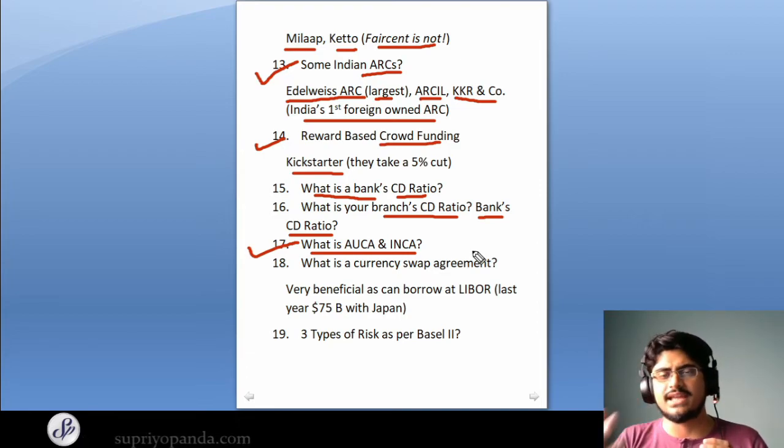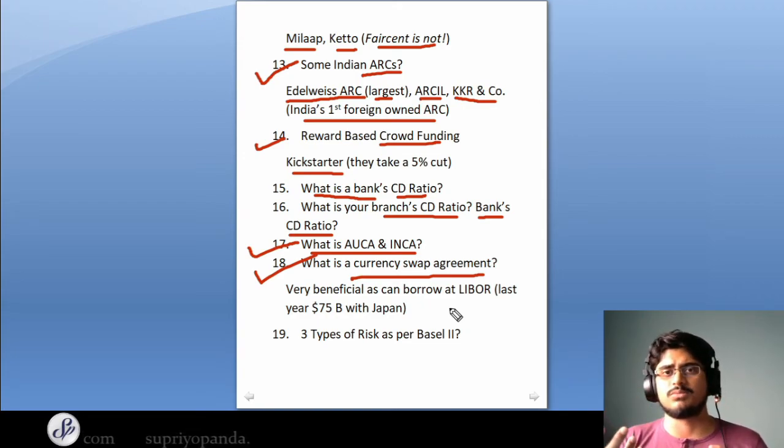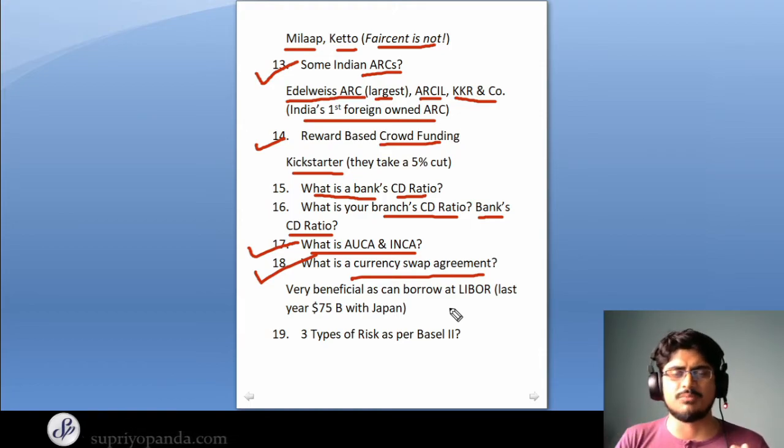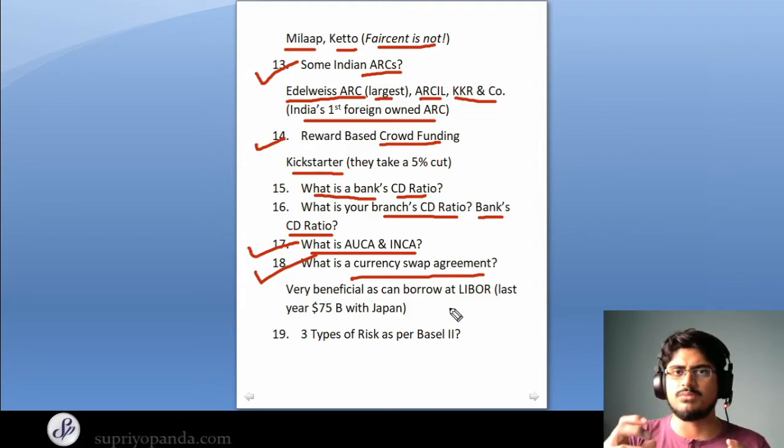So moving on to the next question, we have what is a currency swap agreement? Now this is an extremely important thing because just last year there was talk of a $75 billion currency swap agreement that India and Japan had signed. Now what happens in a currency swap? So it's basically a line of credit, you can say. When two countries are signing a currency swap agreement, it means that they can freely borrow in each other's currencies. So if we have a currency swap agreement with Japan, then we can borrow in yen and they can borrow in rupee.